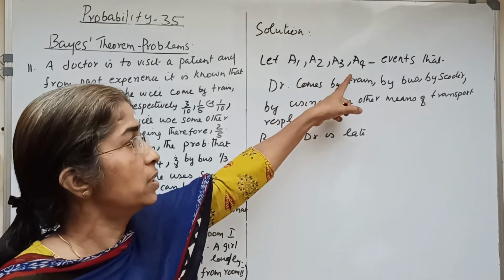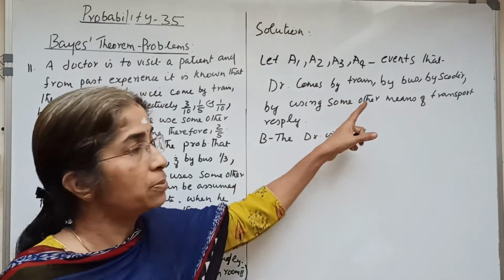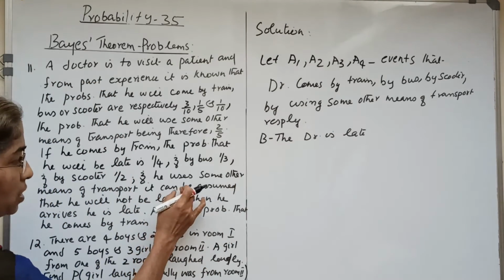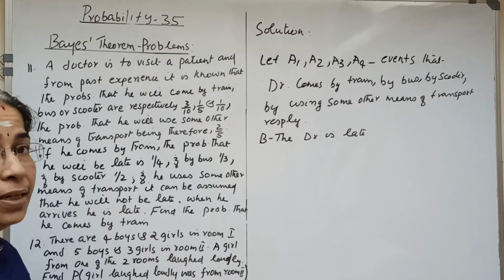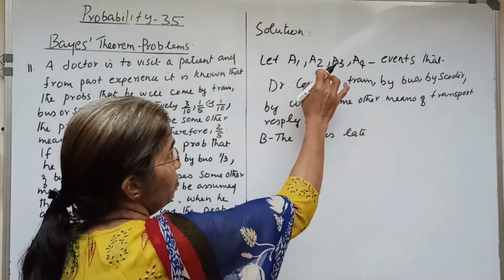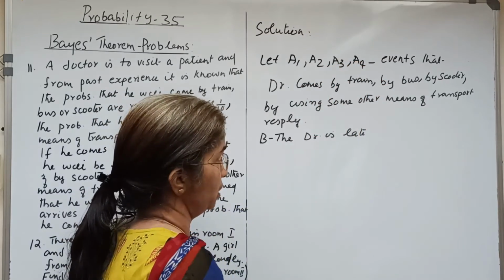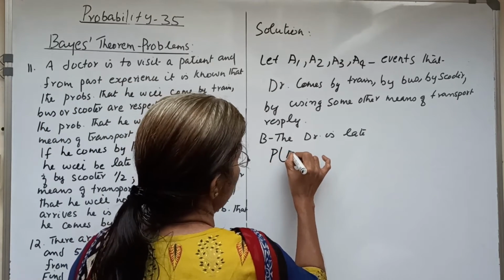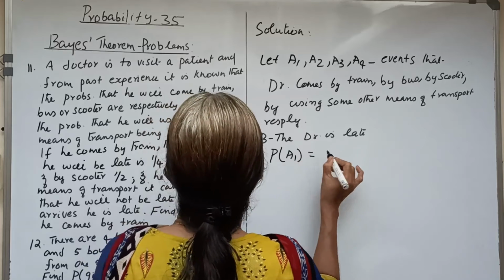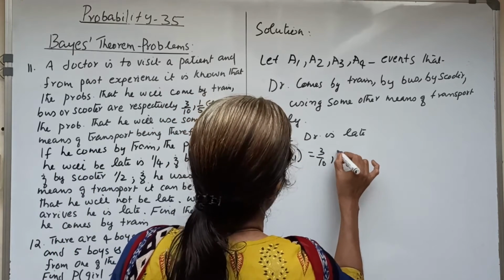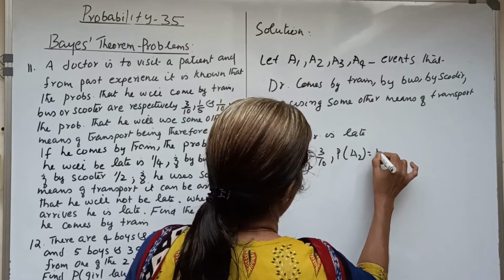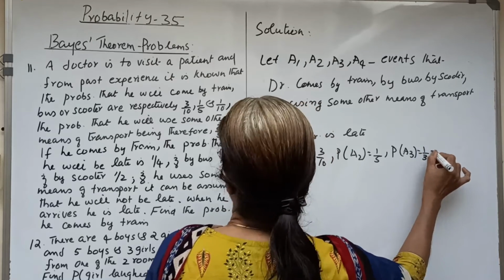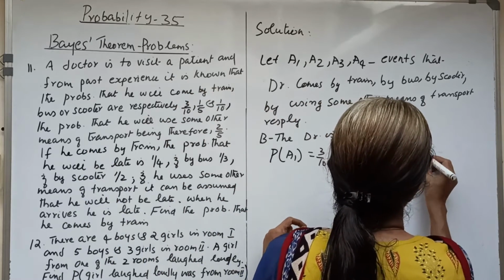Then there will be a confusion if we want to consider A4, that the doctor comes by using some other means of transport, as it is given that when he uses some other means of transport, he will not be late. But as A1, A2, A3 and A4 are considered, the total will be equal to 1. Let us check. We write the probabilities.